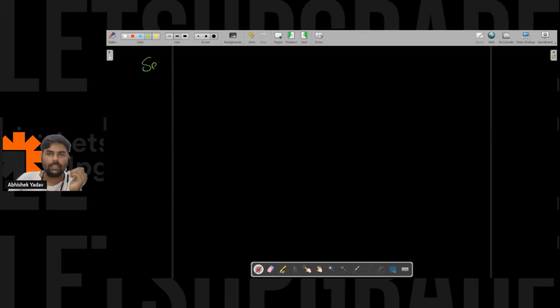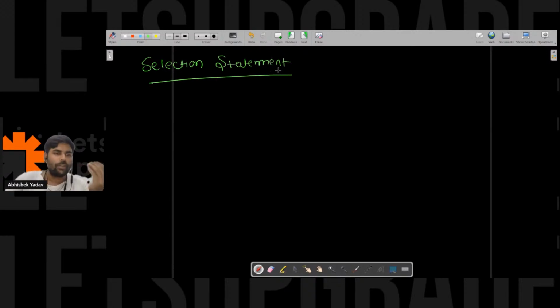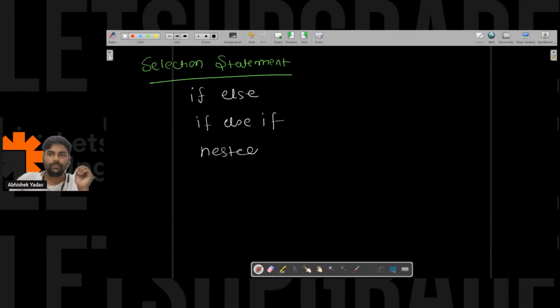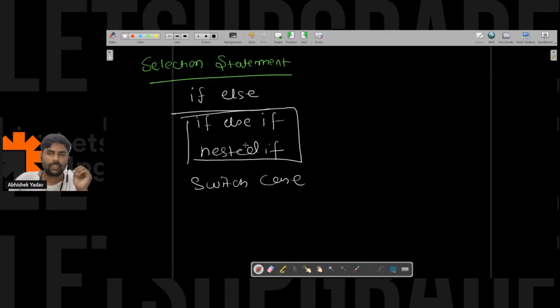So we have the selection statement. When can I use a selection statement? When we have to skip a part of the code on the basis of some condition, then I can go with the selection statement, right, everyone? So we have different selection statements. The first one is what? It is if else, and we have else if, and we have nested if, and we have switch case, right? So let's try to understand the first one, and after that, with the help of a project, we will try to understand the second and third one.